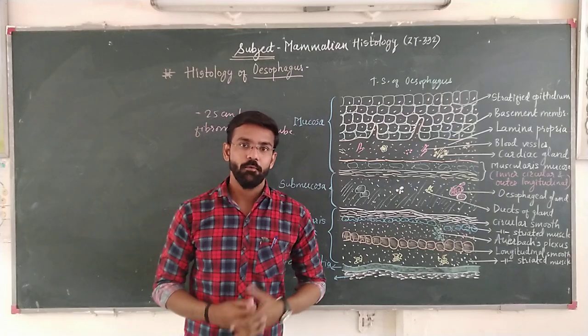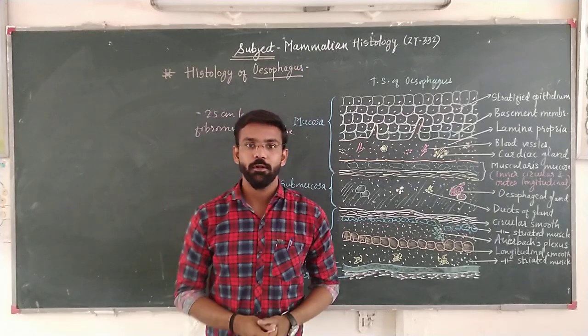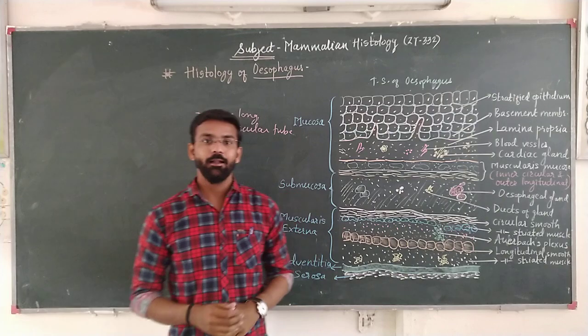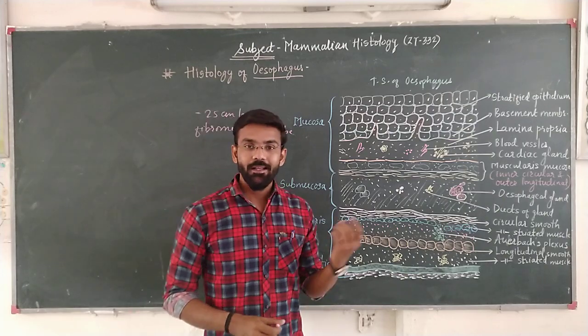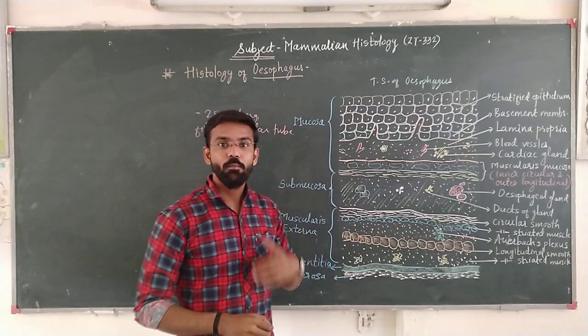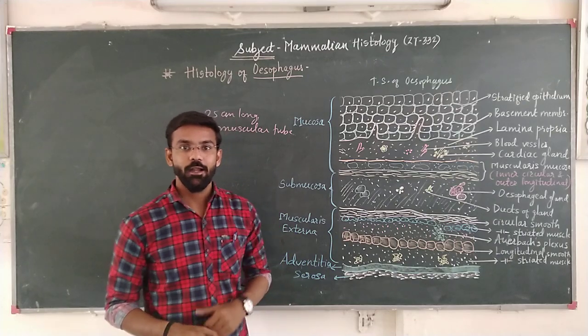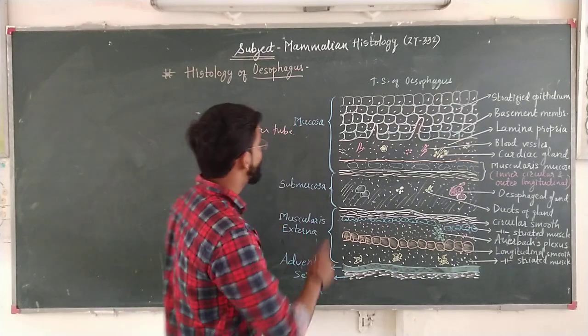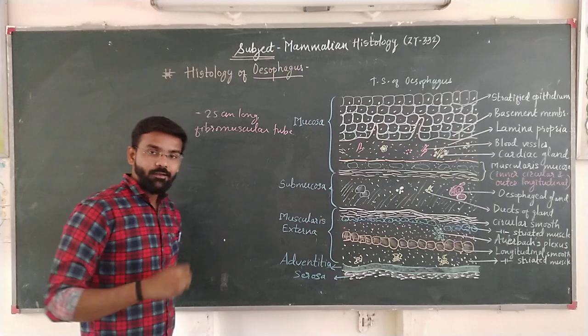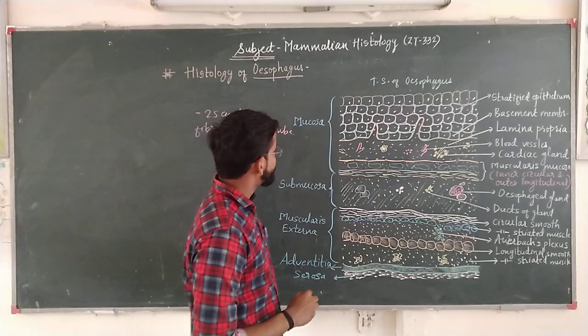We know in the mouth the process of mastication takes place with the help of teeth. We break down the food material, and that small particulate form of food material is now passed to the next structure, that tubular organ. This is nothing but the esophagus. Let's continue with the histological structure.